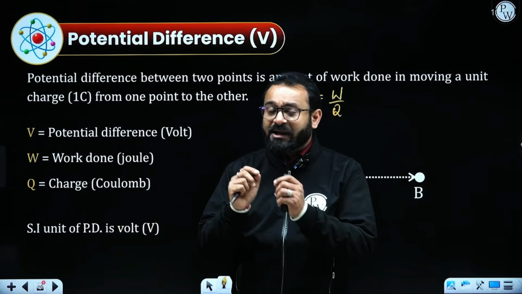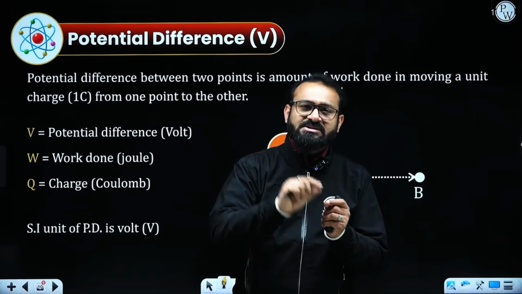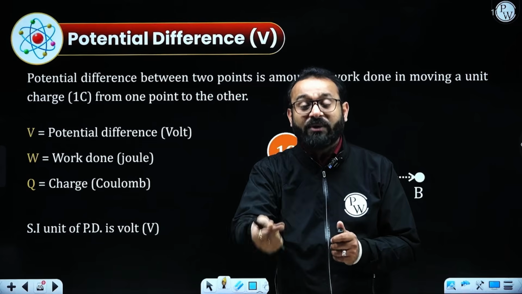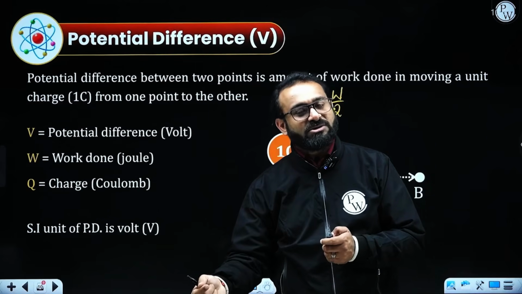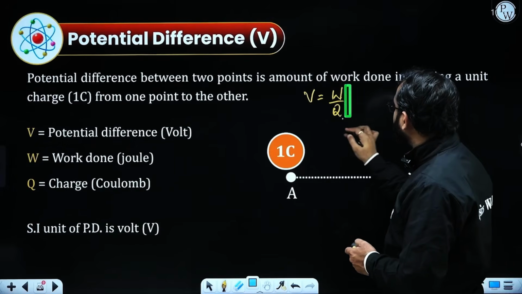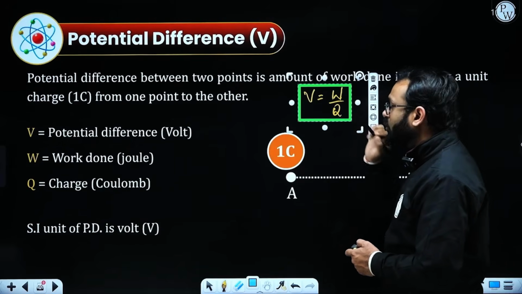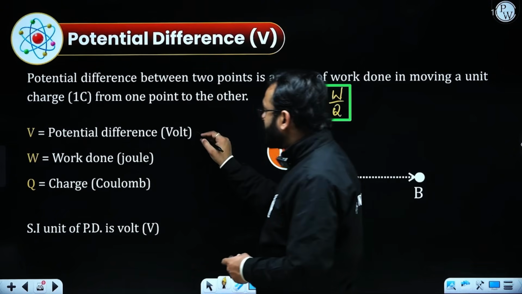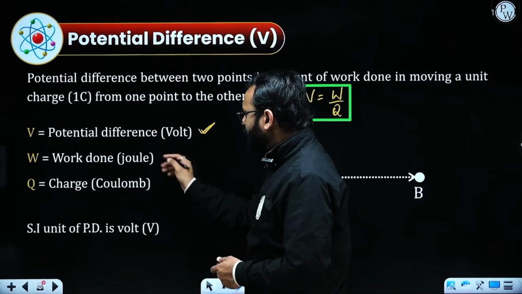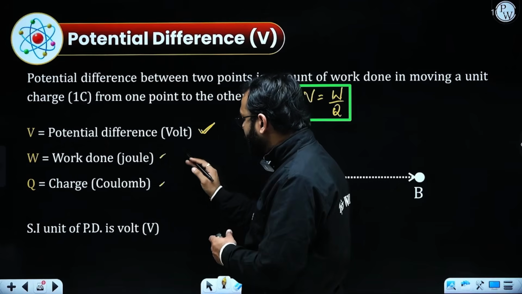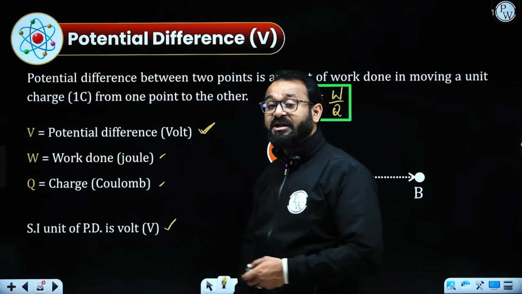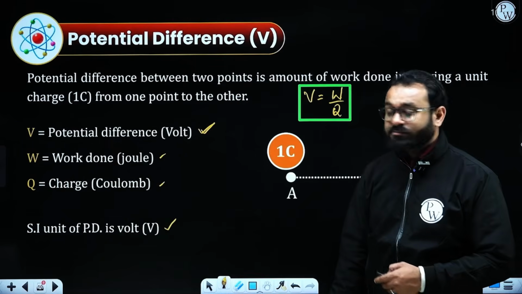But what exactly is going to happen? The charges are moving from one point to another, and the amount of work done is required to move the charge from one place to another, which is also represented by this formula, that is V equals to W by Q. It is represented by V and its unit is volt. The unit of work done is joule, charge is coulomb, we already know that. But the SI unit of potential difference will be capital V, that is volt.